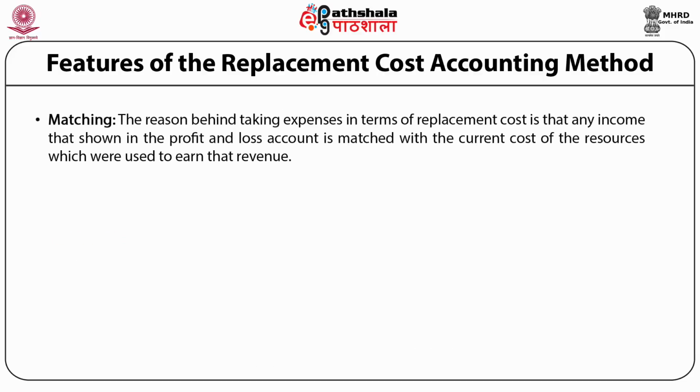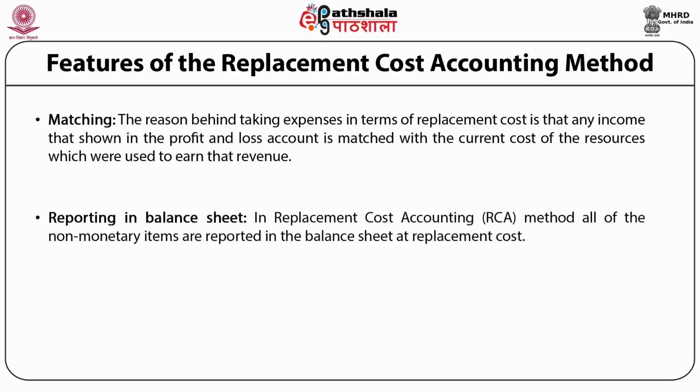The reason behind taking expenses in terms of replacement cost is that any income shown in the profit and loss account is matched with the current cost of the resources which were used to earn that revenue. So this method is using matching, making a proper match between revenue and expenses.